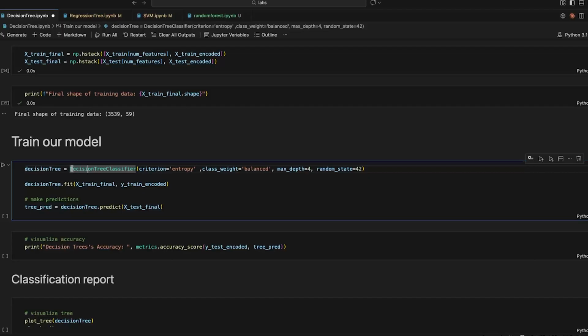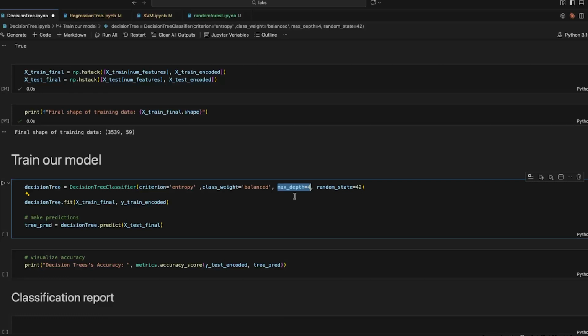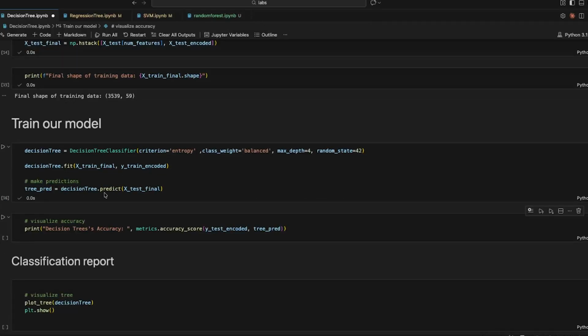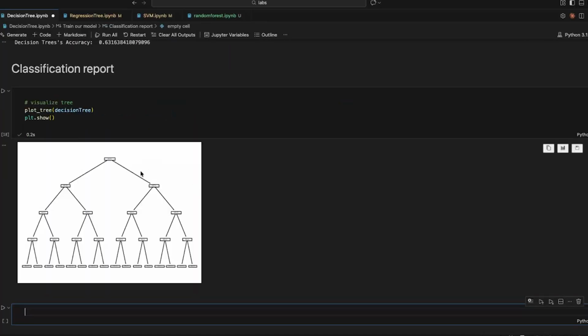We're gonna init our model with DecisionTreeClassifier. Gonna use entropy as I explained before, and we gotta remember to pass class weight balanced because our classes are not balanced here at all. The max depth could change, but after I ran some tests, as I said, I found out that 4 is a great depth. Now we just fit the training data and we predict the test as with all the others, okay? We can visualize the accuracy. So we got an accuracy of 62%, and we can have our classification report.